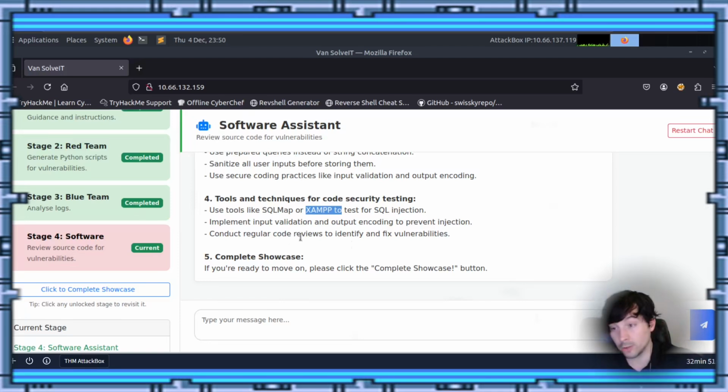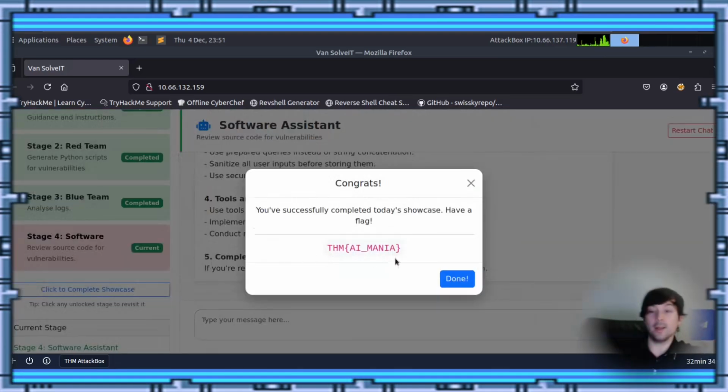Conduct regular code reviews. Remember, secure by design. Secure DevOps is the key to success, guys. So conduct regular code reviews to identify and fix vulnerabilities. So, number five, complete the showcase. If you're ready to move on, click complete. So we click complete, and looky there!